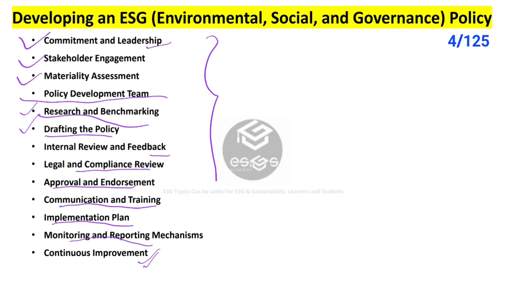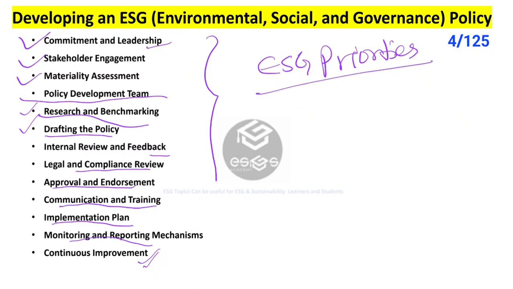The next is stakeholder engagement, where we talk about identification and prioritization and the engagement with relevant internal and external stakeholders to understand their ESG related priorities. Okay, so basically these priorities come from the identified materiality topics, which will be based on the feedback of the stakeholder engagement. So the priorities, the concern areas, and the expectations of the stakeholders.